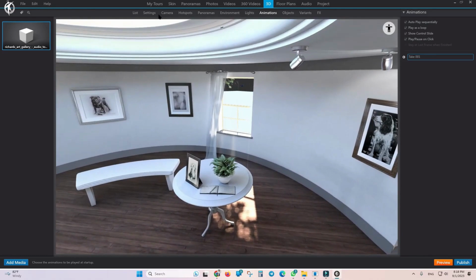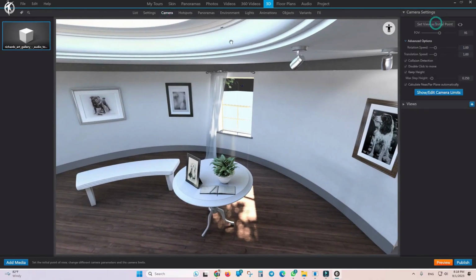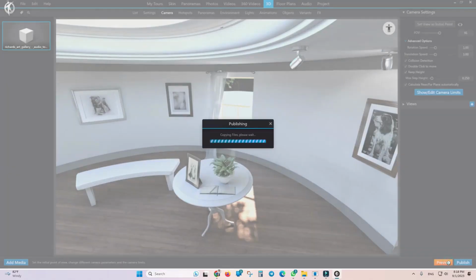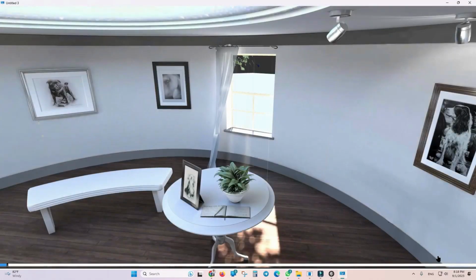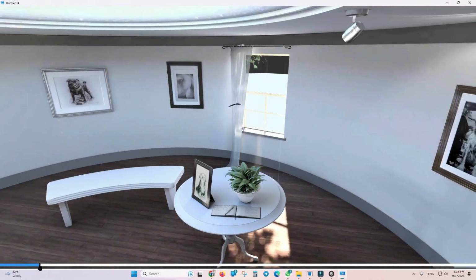I'll go ahead and place this view, and now let's preview it to see how our animation plays. As you can see, our animation starts playing right from the beginning, and I can see it. I can control at which part of the animation it plays. But I just don't see the play pause button.